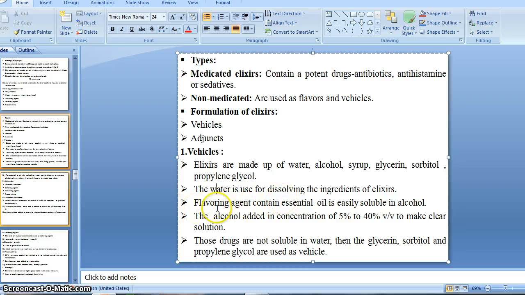Then for the flavoring agent, lemon and dark currant syrup are used, but oxymel and benzaldehyde spirit almond flavor are also used. Whenever we need to give a flavor to our preparation, lemon or dark currant syrup are also used as a flavoring agent. Sometimes oxymel and benzaldehyde spirit, which is one form of almond flavor, gives an almond flavor. By this we will get a flavor, right?